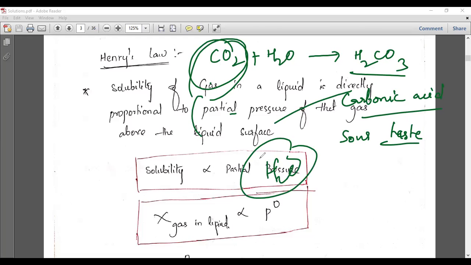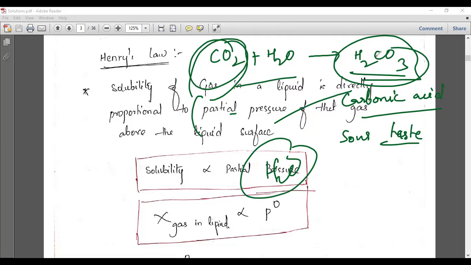So by increasing the pressure, we can increase the solubility. That means if we apply more pressure, CO2 will dissolve more completely in the water. So it can easily combine with the water molecule to form carbonic acid, and that is what gives you the taste.